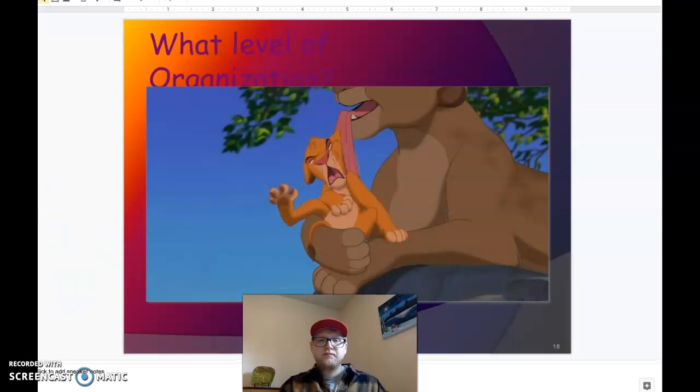And finally, we have our last picture. What would this be, right? Two lions, Simba and his mother. What level of organization is that? It is population, right? It's all one species, both lions, but we're just looking at how many. Population.